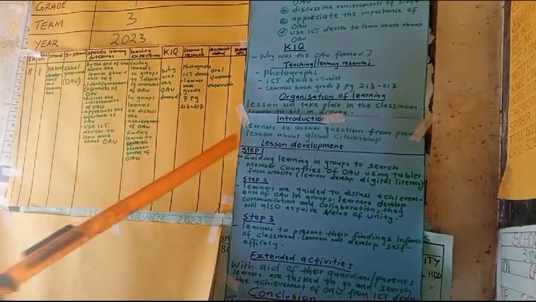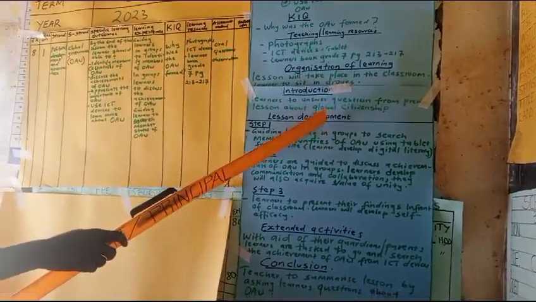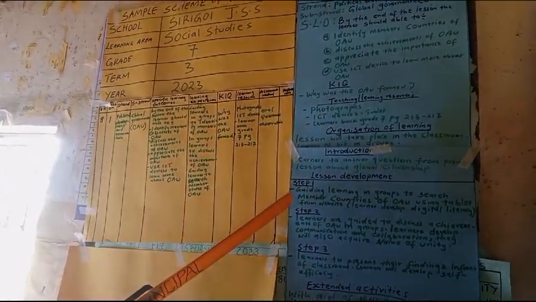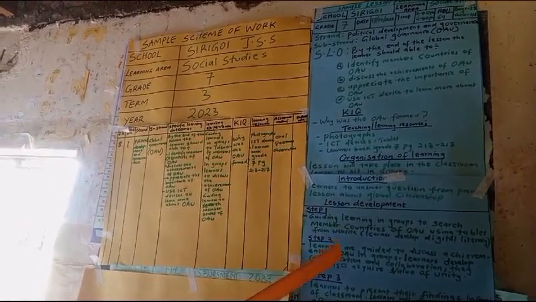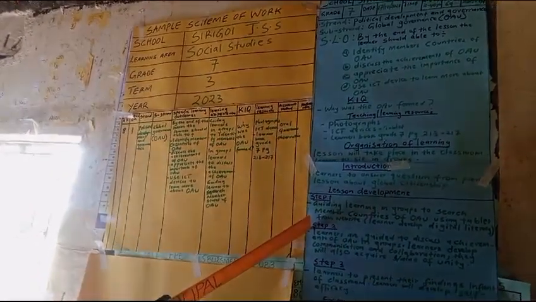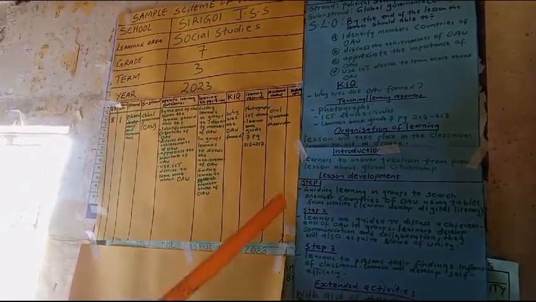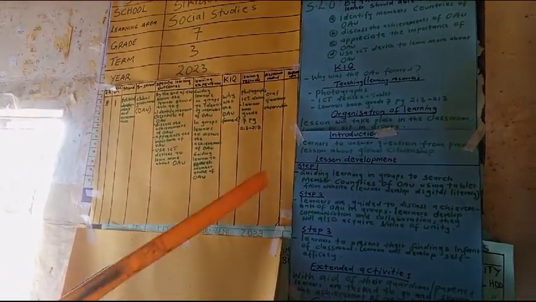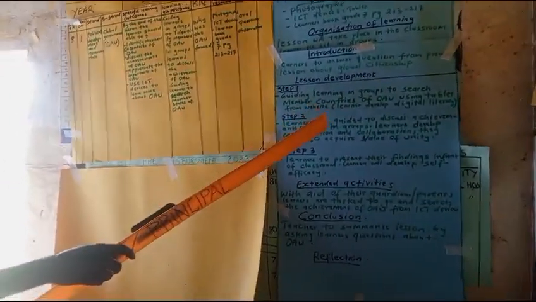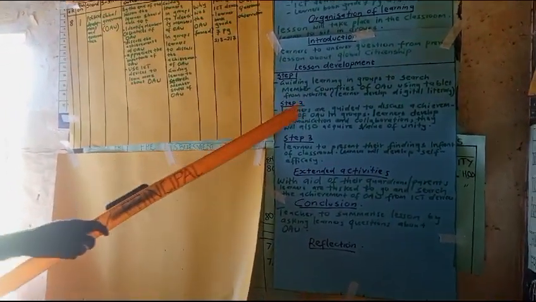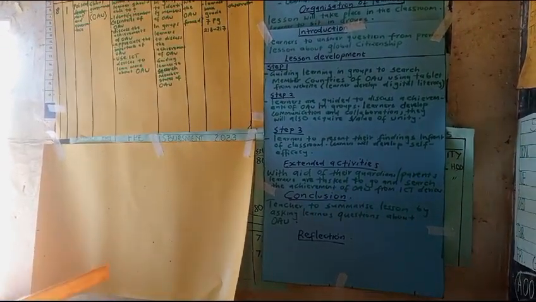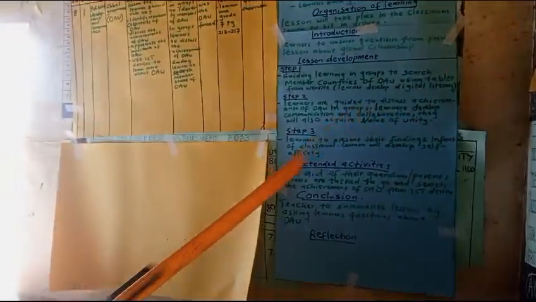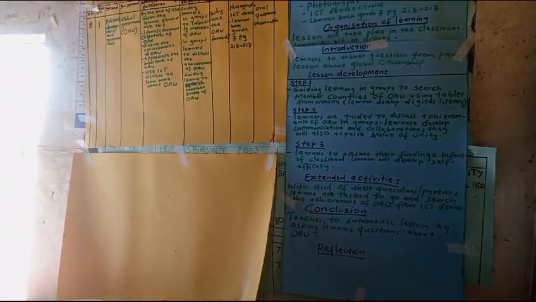Then we have lesson development. So we have step 1, guiding learners in groups to search member countries of OAU using tablet from website. From this step, learners will develop digital literacy. Then we have step 2, learners are guided to discuss achievement of OAU in groups. From this step, learners will develop communication and collaboration. They will also acquire the value of unity during discussion.